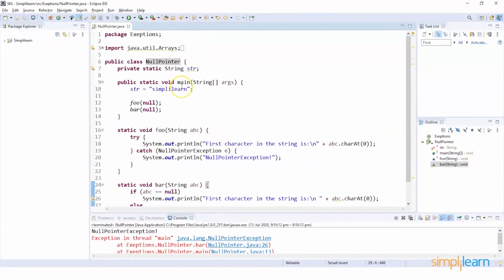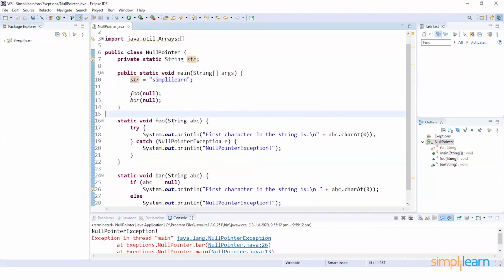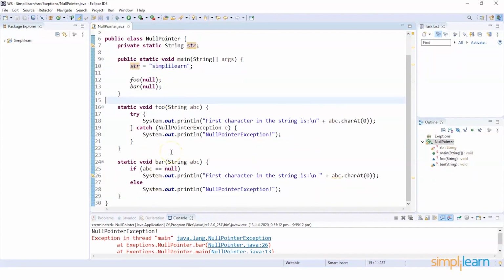So here on your screen, you can see that we have a program, and inside the program we have a string called str which stores a text called Simplilearn. Followed by that, we have another string type which stores a null value, which is abc. As you can see, abc is equal to null. Now here we are going to access the value of abc. So here the string abc has a null value and we are trying to access it. So this particular code segment should throw an exception called null pointer exception.